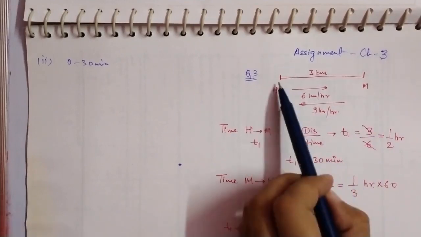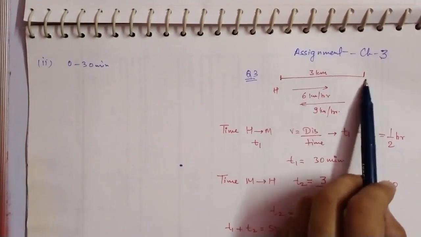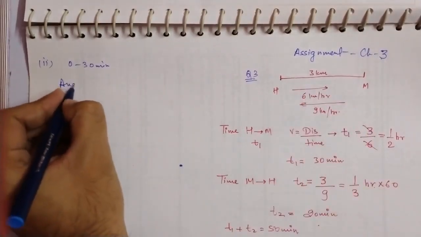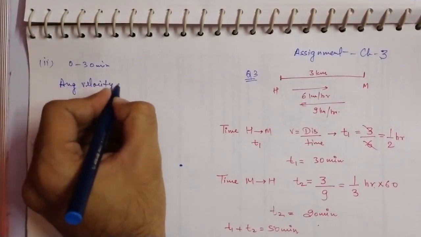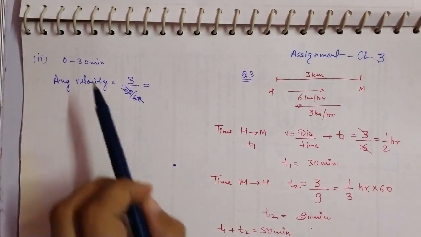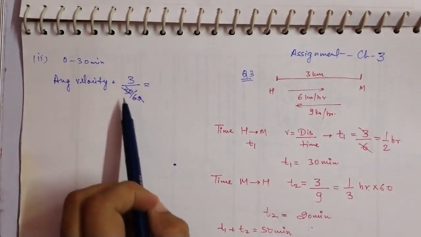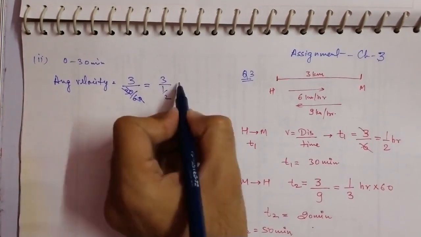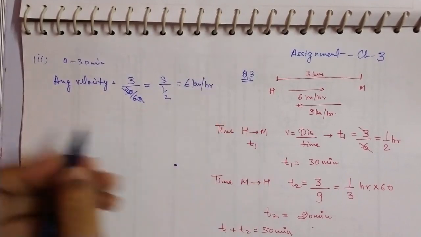So that means the total distance covered by the man is 3 kilometer, or you can also call it displacement, that is also 3 kilometer. So the average velocity will be equal to 3 upon 30 upon 60, that will become 3 upon 1 by 2, that will be equal to 6 kilometer per hour.